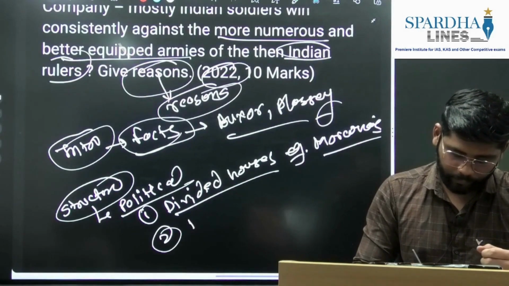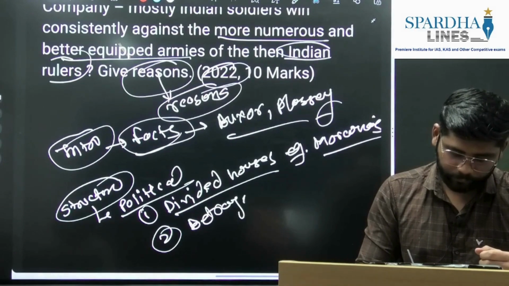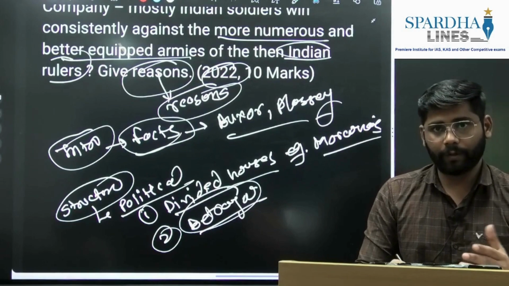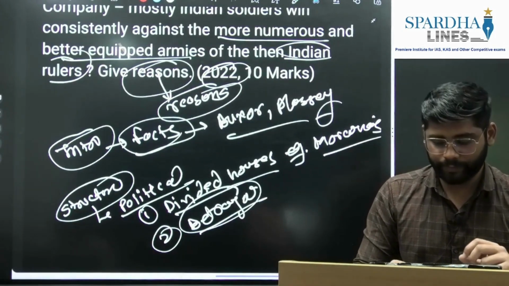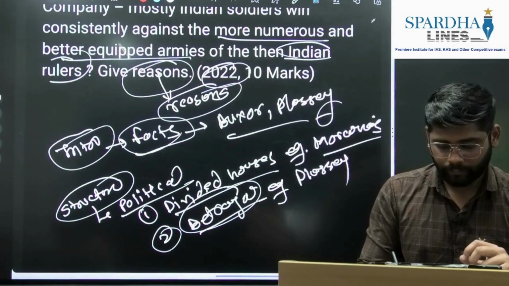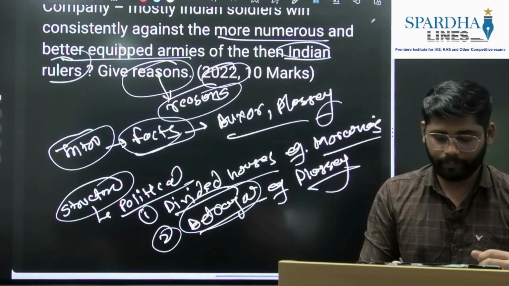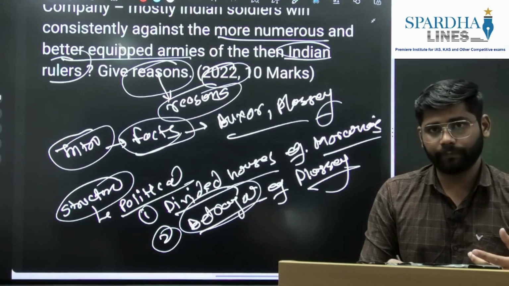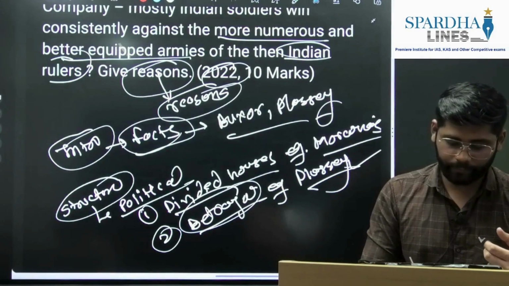Then second, again the betrayal. That was the major point here, or the major reason behind British success. You can give the example of the Battle of Plassey, where Mir Jafar betrayed Sirajuddaulah. So you can mention this as an example here.